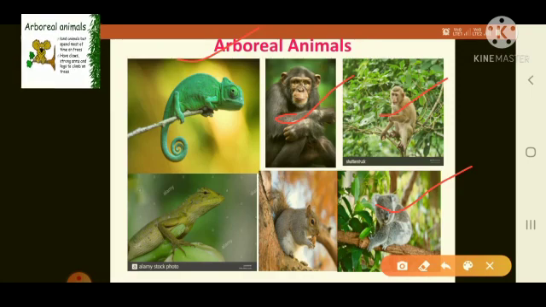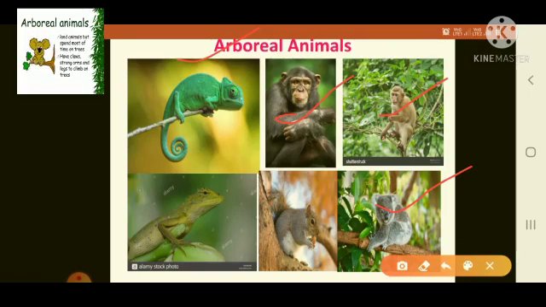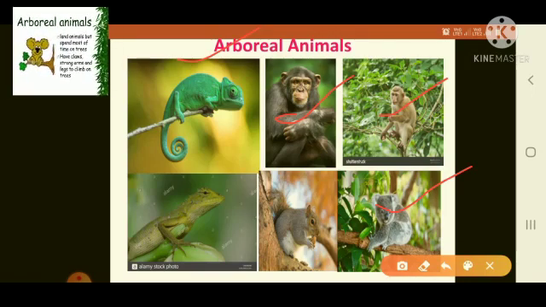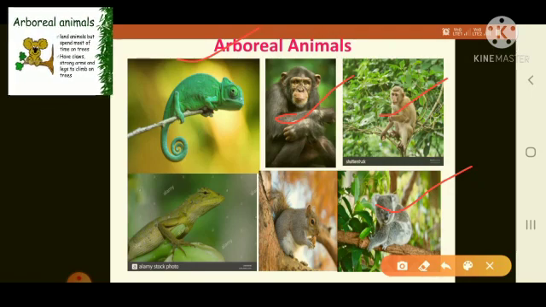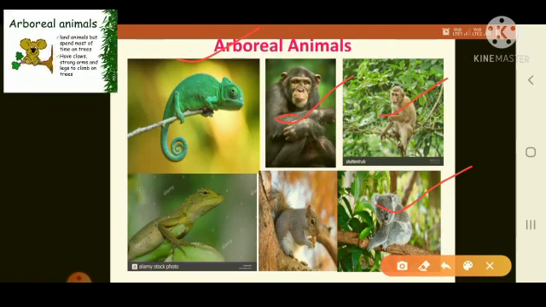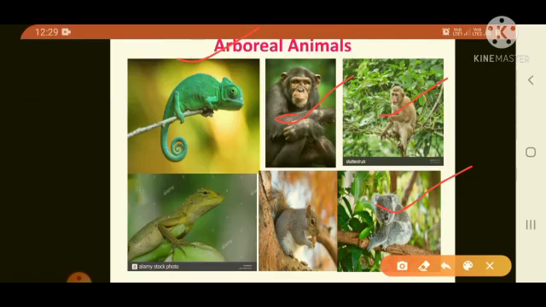They have a strong and sturdy chest to provide support while climbing. They have fingers and thumbs to grasp and hold things. See here children in the picture. They have strong fingers and thumbs to grasp and hold things. For example, koala bear, chameleons and lizards. These are examples of arboreal animals. Okay.